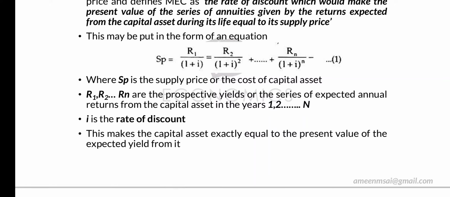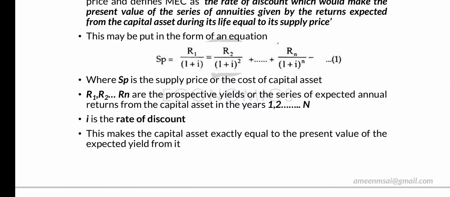Okay, the number denotes the amount of years. The next one, R1, SP is equal to R1 by 1 plus I. So what is I? I is the rate of discount, or I is MEC. I ആണ് ഇവിടെ എന്ത് MEC, marginal efficiency of capital. So equation എന്താണ്? SP is equal to R1 by 1 plus I.